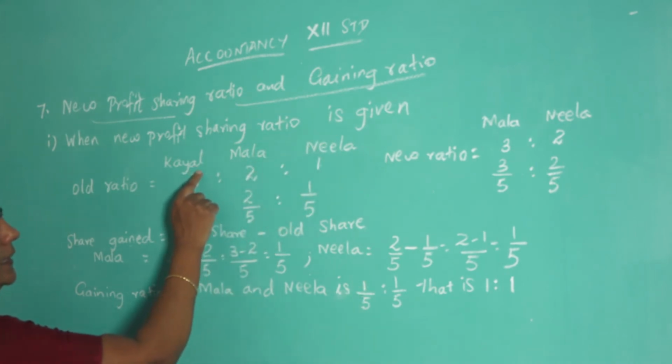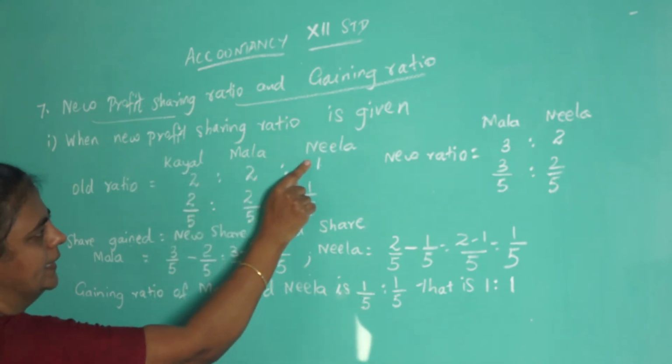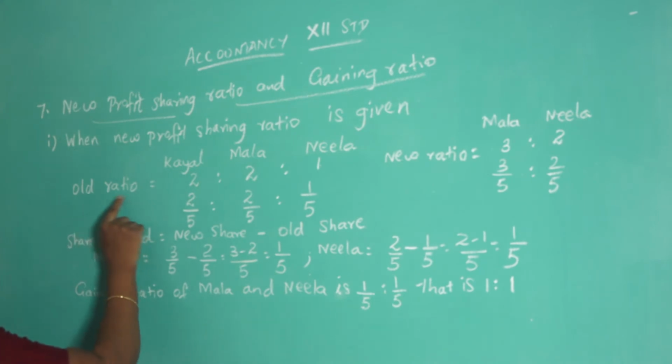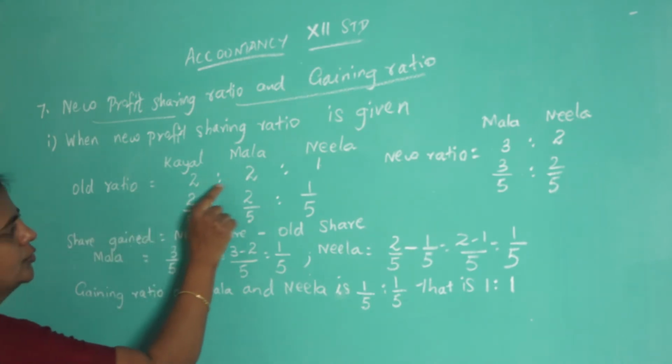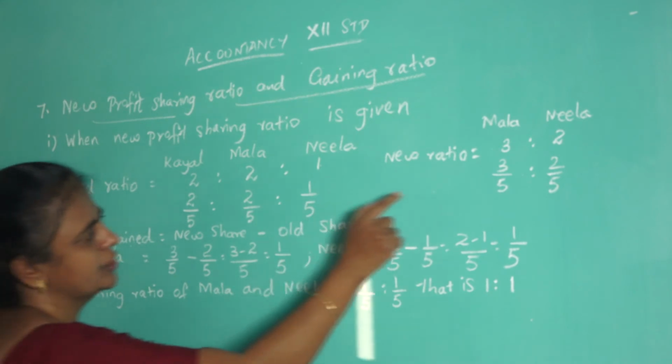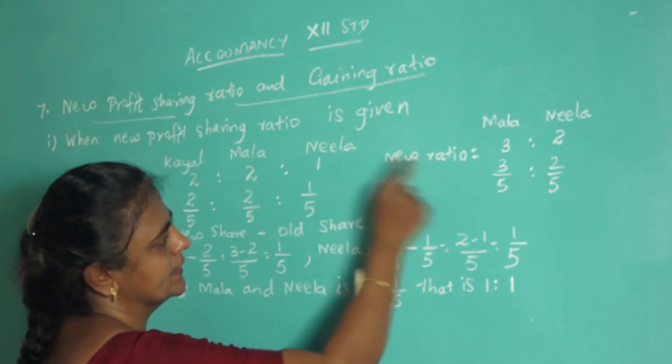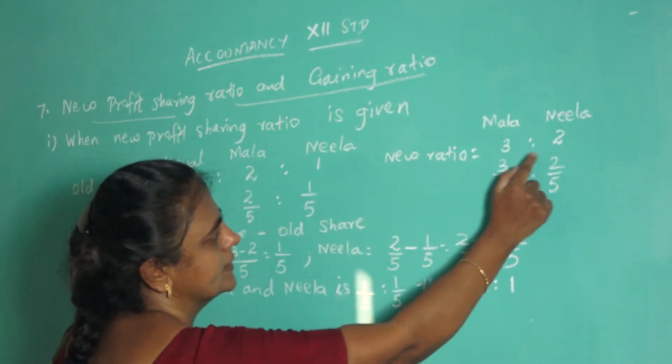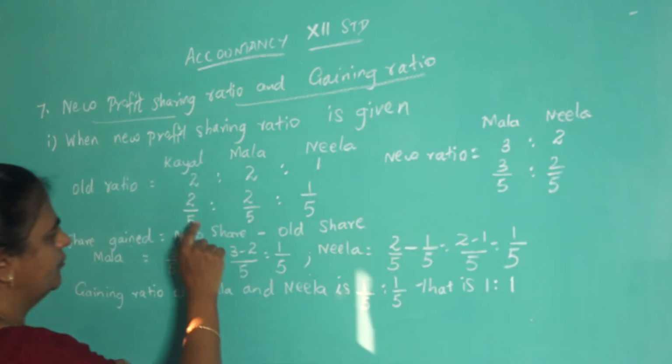3 partners are there: Kayal, Mala and Neela. Okay. Old ratio. What is the old ratio? 2:2:1. New ratio is also given. Kayal is retiring, so only Mala and Neela. That is 3:2.